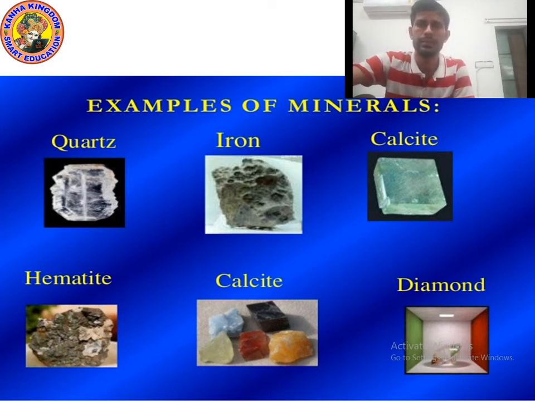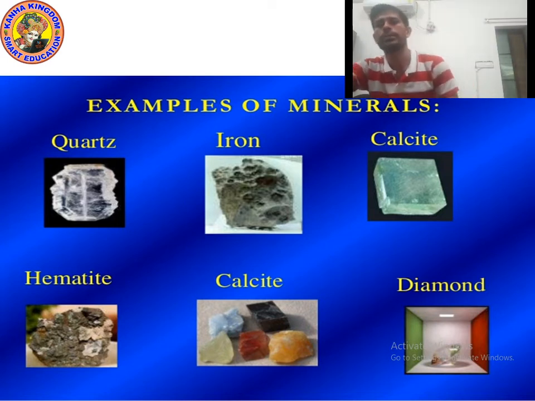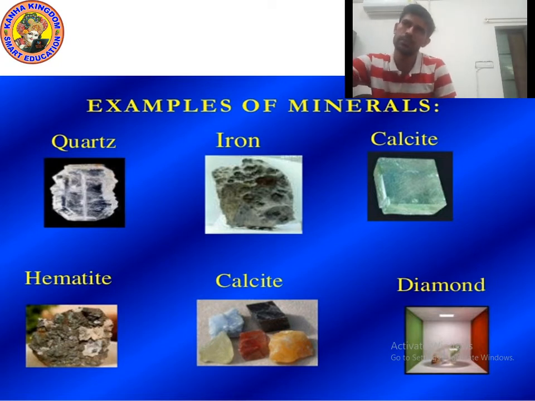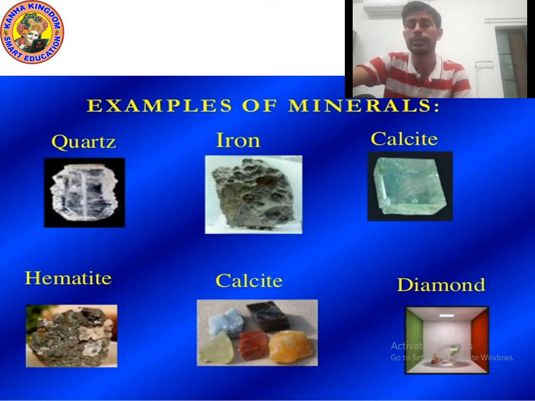Next, let's see the examples of minerals. As you can see, I have shown 6 examples, 3 upside, 3 downside. First is quartz. About quartz, diamond, calcite, these minerals are actually even given in second class. Even in second class many minerals are written about. I'm really saying true. You can check the book of second class, for basics. So your basics will improve again.